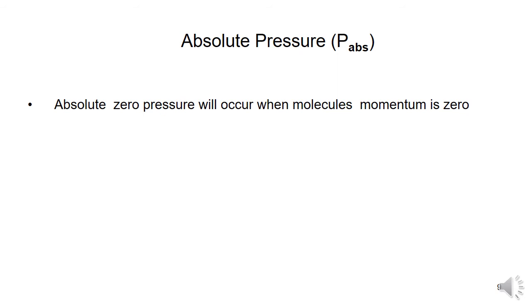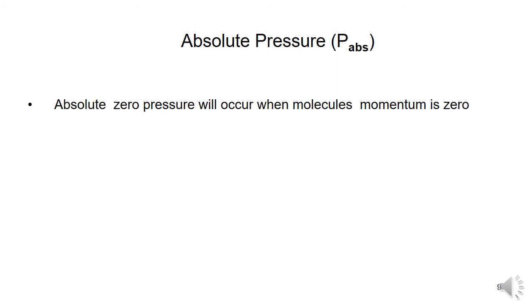Absolute pressure, we denote it as P abs, is the pressure measured above the absolute zero pressure. Whatever pressure is measured, we take it as one line as an absolute. We draw a graph with pressure on the y-axis and absolute zero on the x-axis. If you measure the pressure above the absolute zero pressure, it is called an absolute pressure.